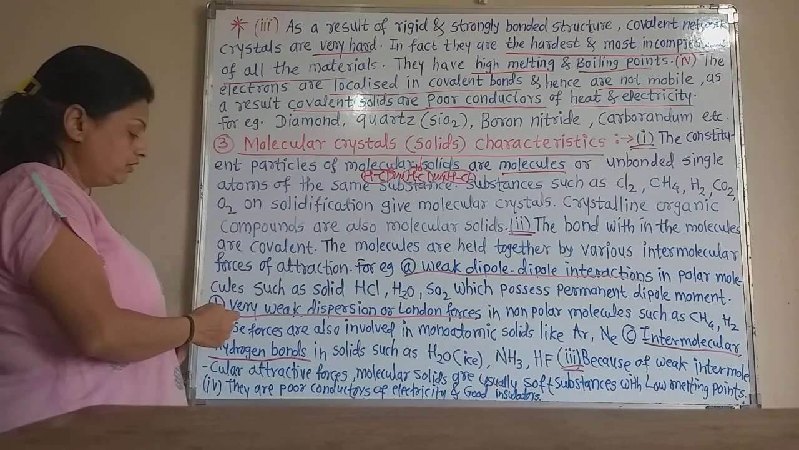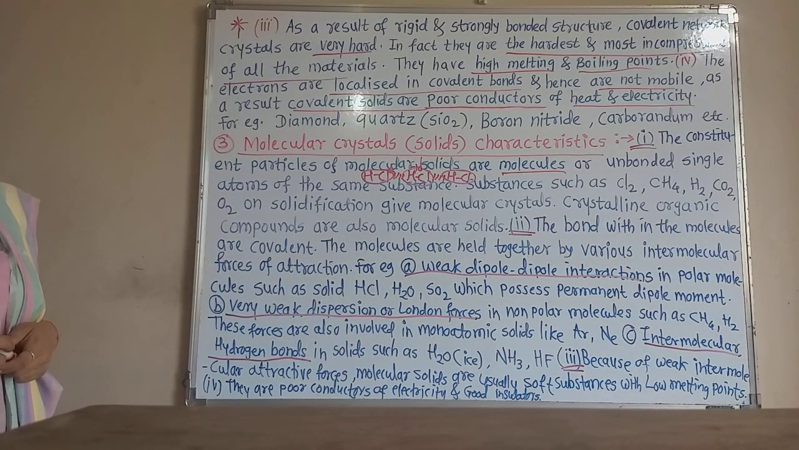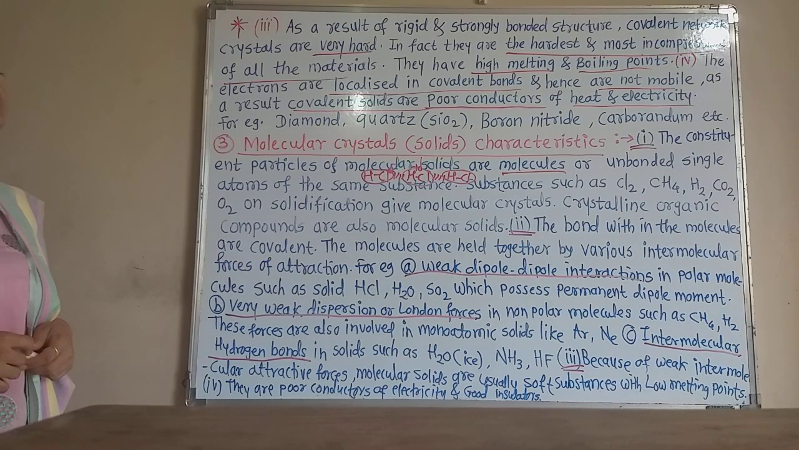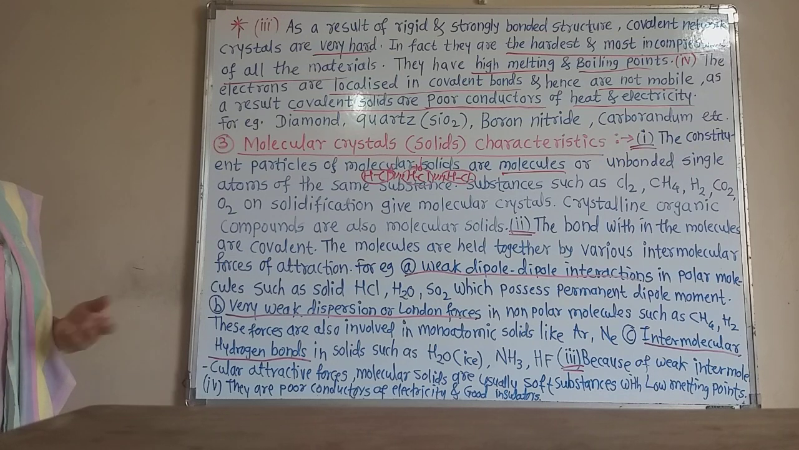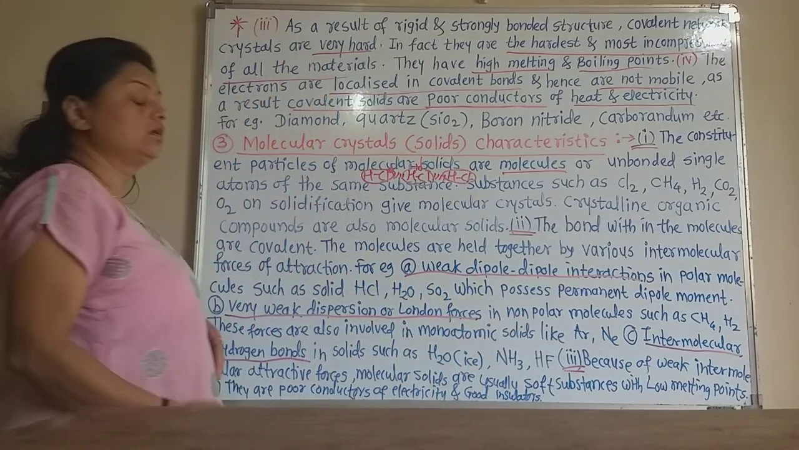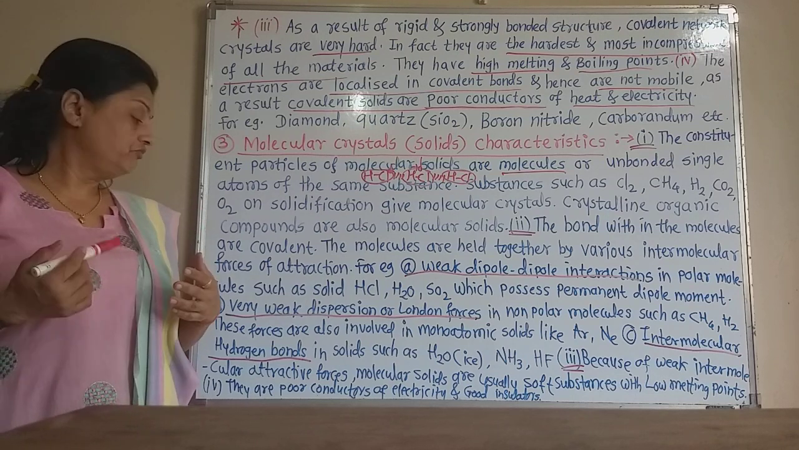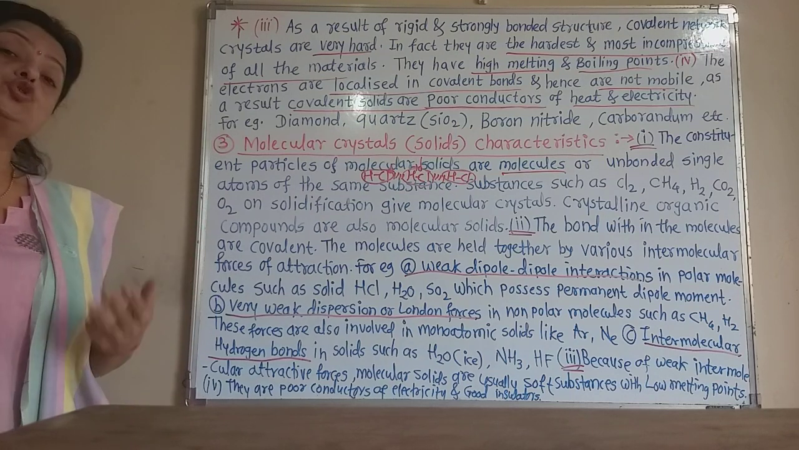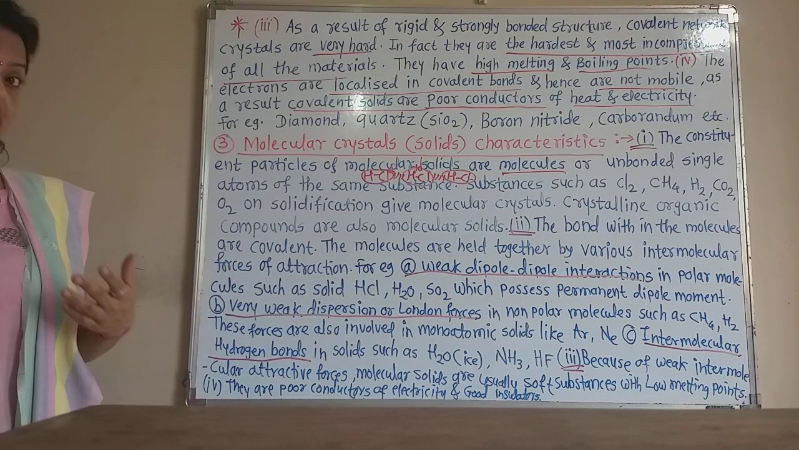Again, very weak dispersion or London forces may be there between two different molecules in the molecular solid. These weak dispersion or London forces are generally observed in non-polar molecules such as methane, chlorine, hydrogen. These forces are also involved in monoatomic solids. The London forces, or weak van der Waals forces or dispersion forces, are also present in monoatomic solids such as argon and neon, which are inert gases.